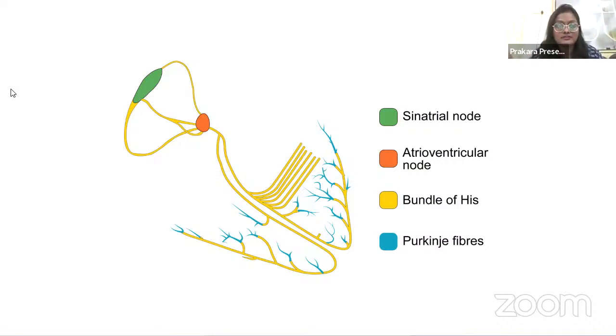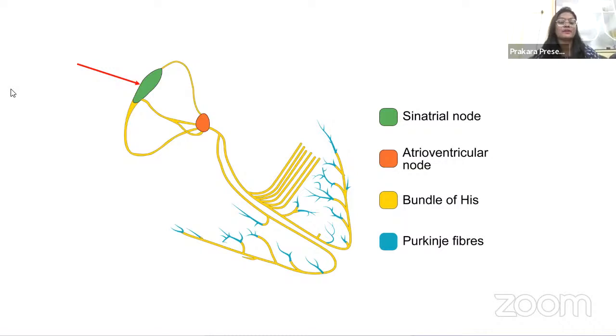Okay, I hope there is no confusion. Every electrical activity taking place at every inch or every part of the heart helps us to bring out the blood from the heart and helps us to supply the blood to various parts in the body. Now, how is that happening? We'll see in a bit.